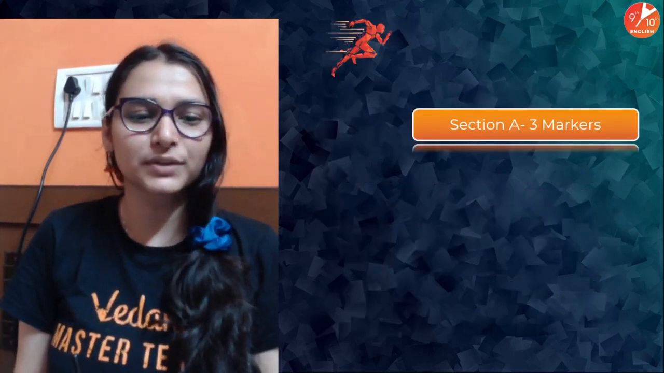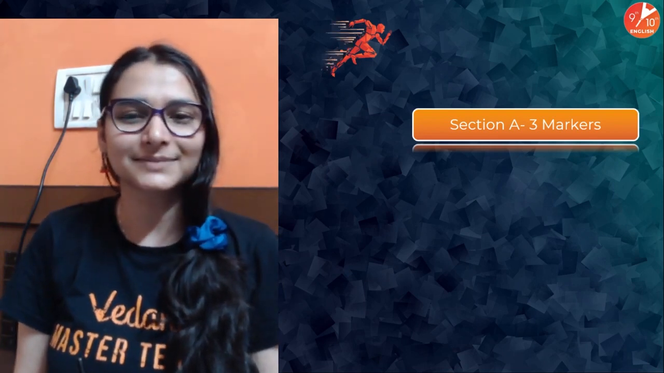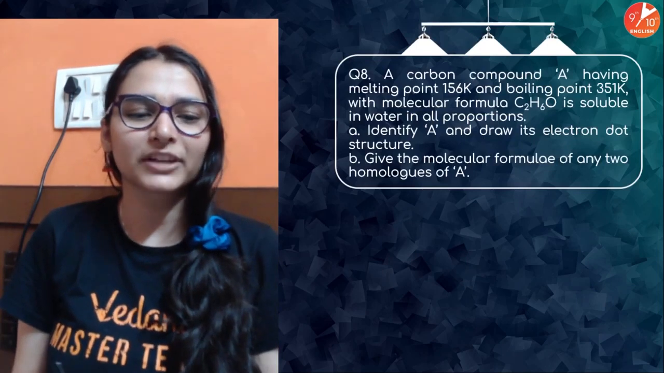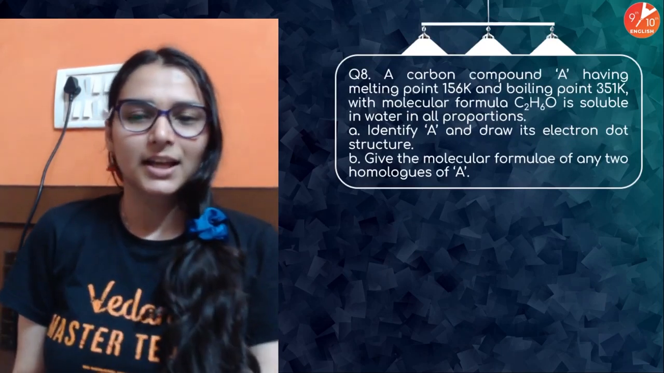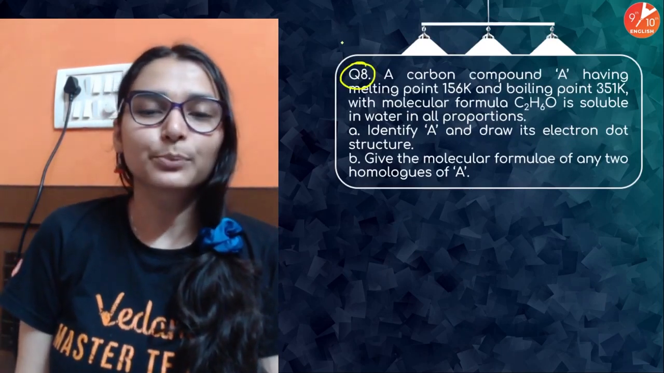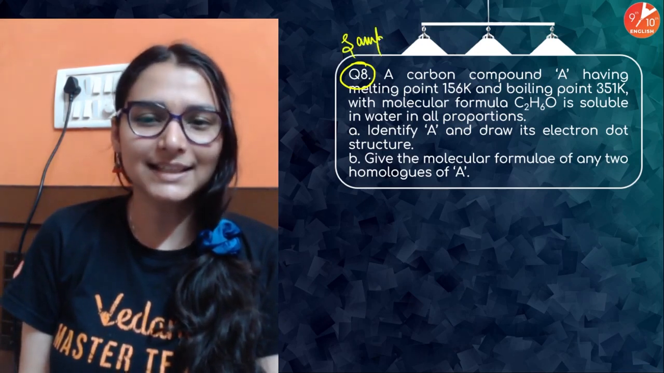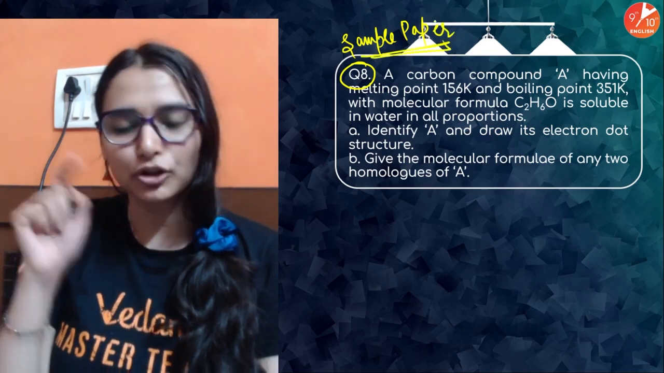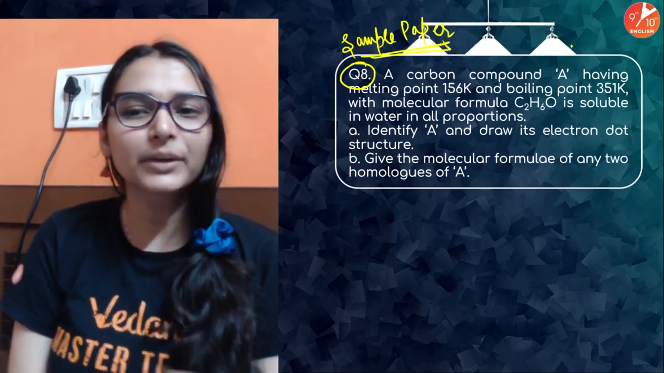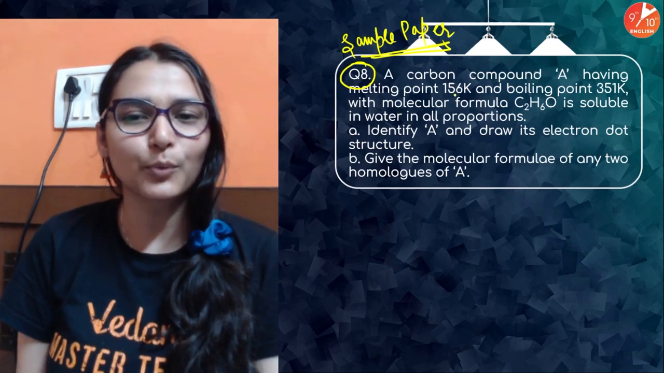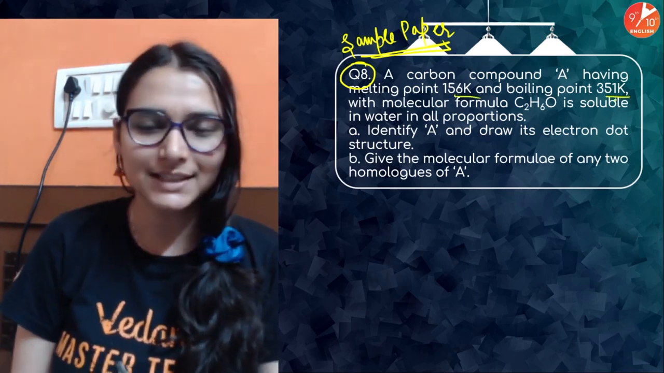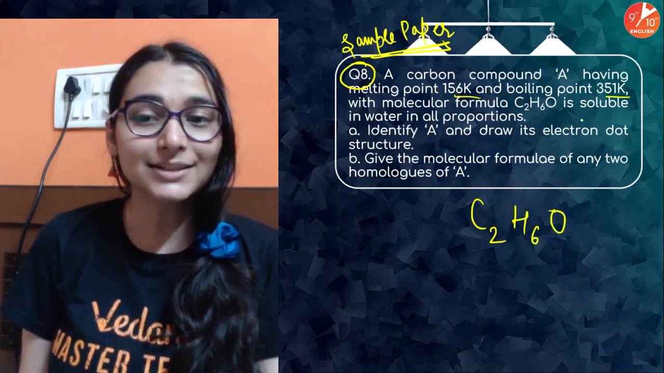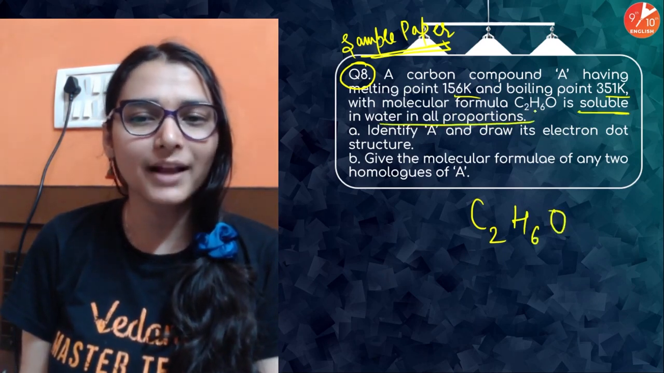Meanwhile, we will go to the 3 markers. Ready for the 3 markers? Yes, ma'am. We are always ready. This question we have done plenty of times. This is present in the sample paper. So, abhi ki abhi solve it in your notebook right now. A carbon compound A has a melting point this and boiling point this with the molecular formula C2H6O. It is soluble in water in all the proportions.